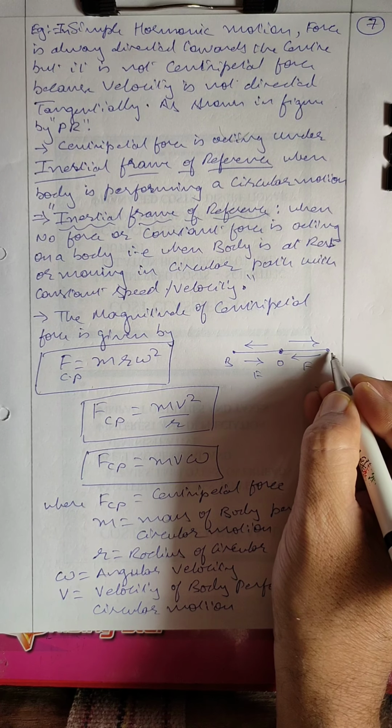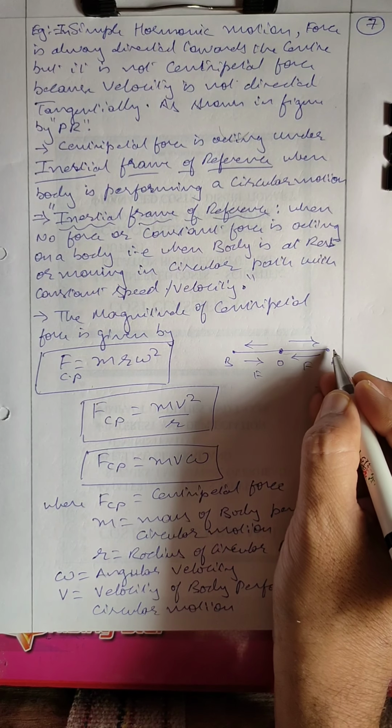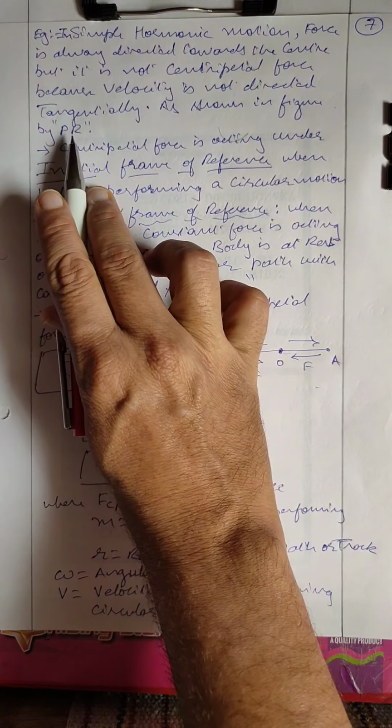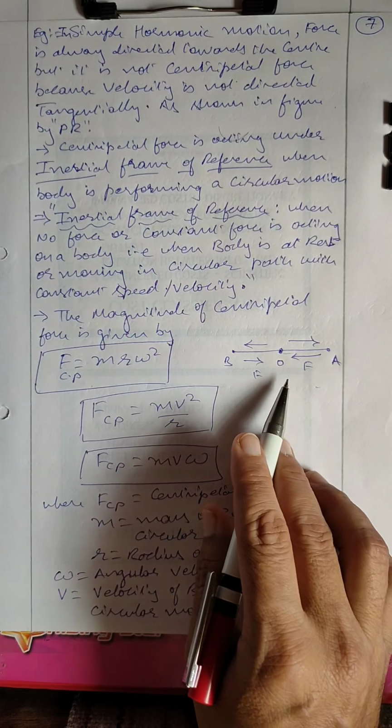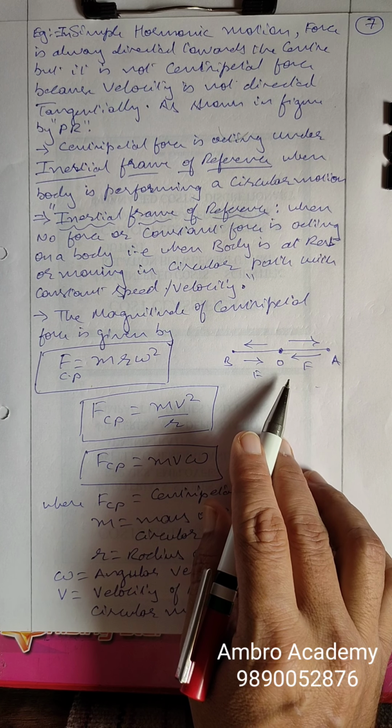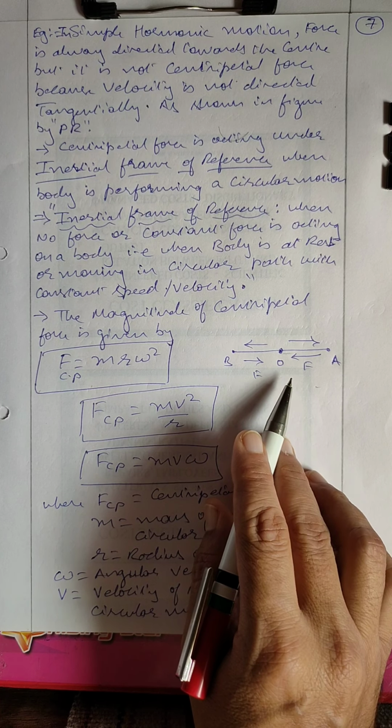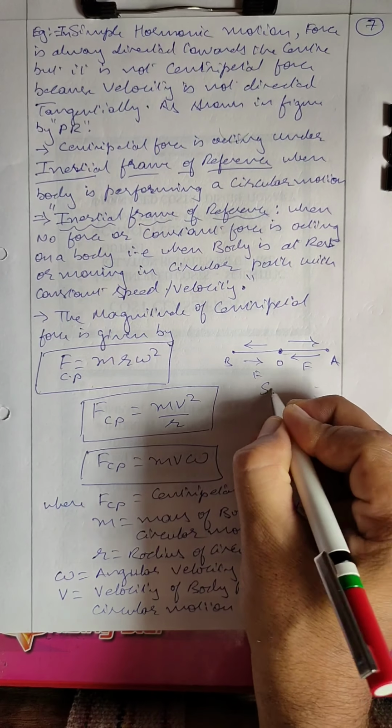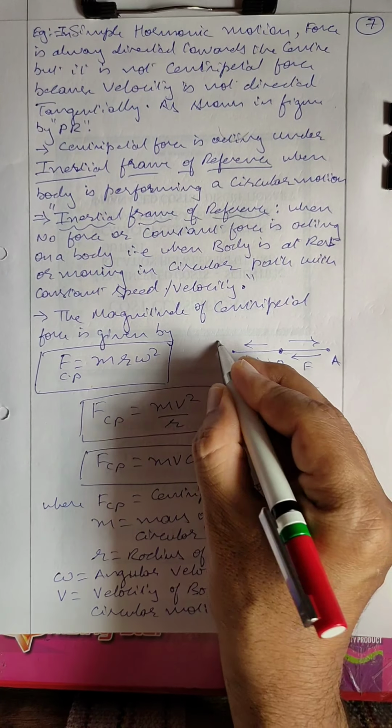But the velocity is not directed tangentially as shown in the figure PR in the figure. Hence it is not what? Rotational motion or circular motion. It is simple harmonic motion, SHM.